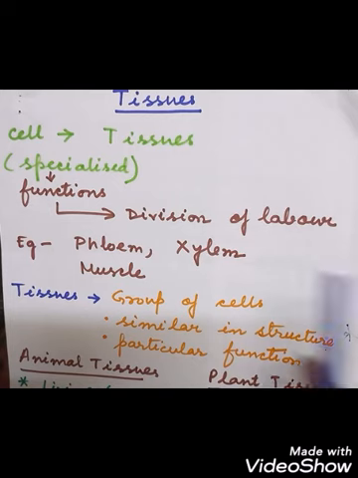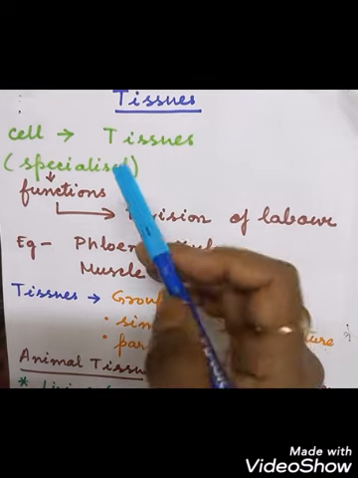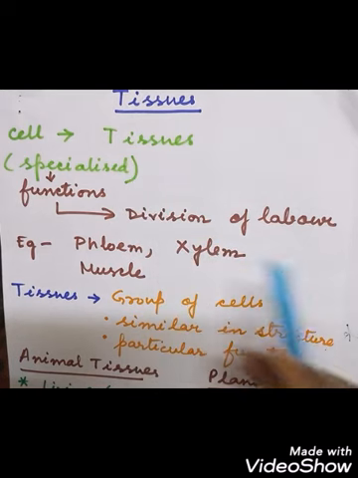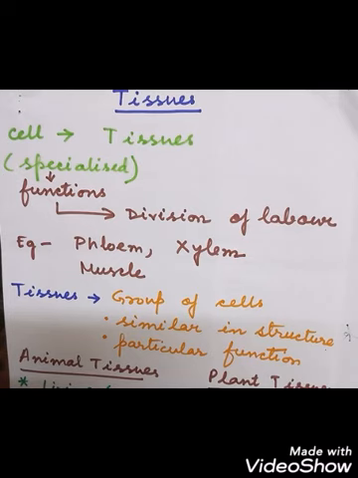There are so many types of cells, and these cells are specialized to carry out various functions. When these cells are specialized to carry out various functions, then this specialized function will be carried out by a group of cells, and this group of cells will be called what?